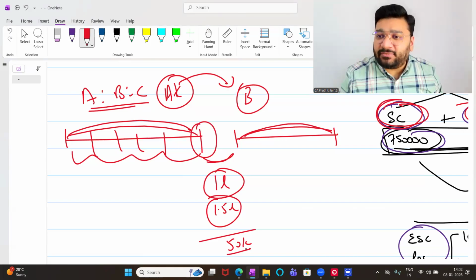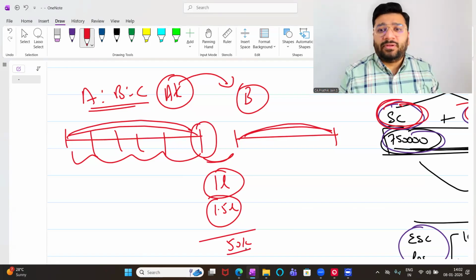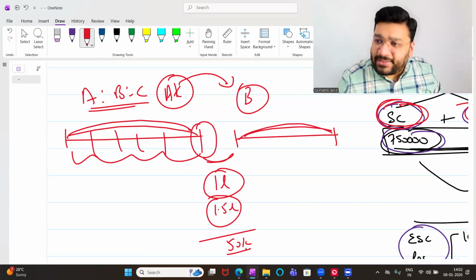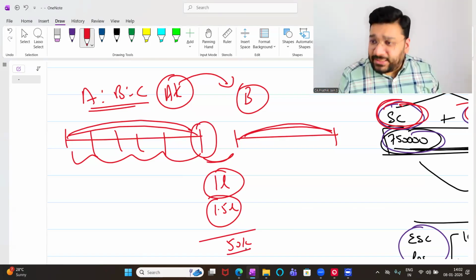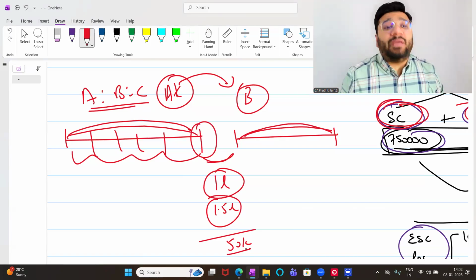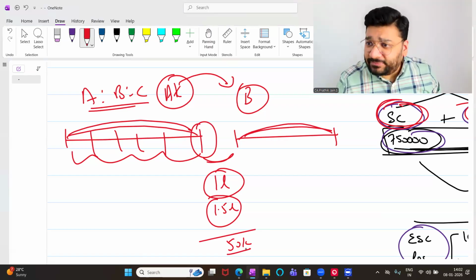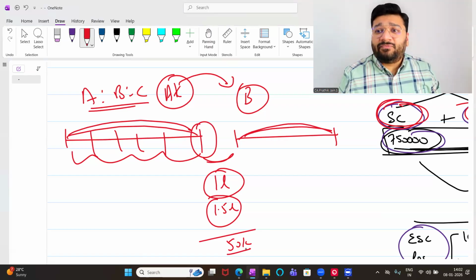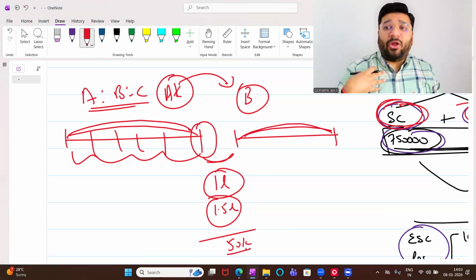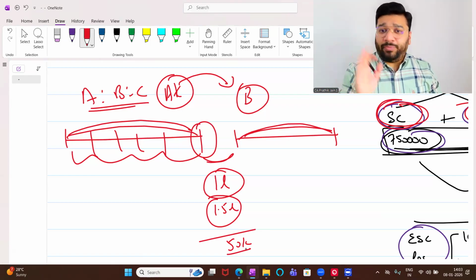Today, iPhone is released. Which is the latest iPhone now? 17. Okay, today 18 is getting released, only to those people who pay premium. What is 17 worth? 1.5 lakh? 1 lakh 80,000. Okay. Today I am launching. Who am I? Apple. I am launching 18 for 2 lakh rupees. Normal price 2 lakh rupees.